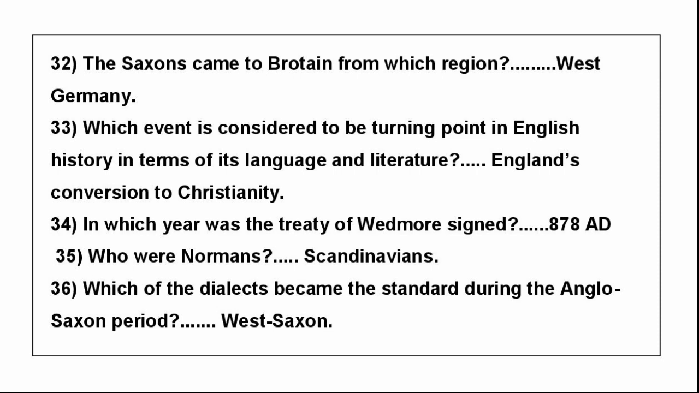Question number 34. In which year was the Treaty of Wedmore signed? Answer is 878 AD. Question number 35. Who were Normans? Answer is Scandinavians. Question number 36. Which of the dialects became the standard during Anglo-Saxon period? Answer is West Saxon.